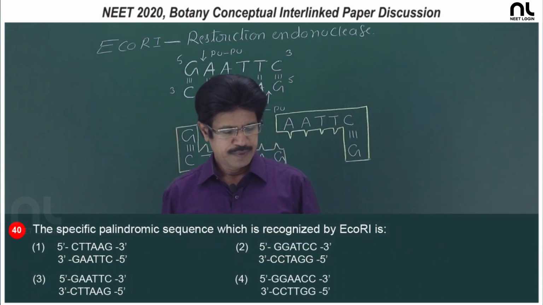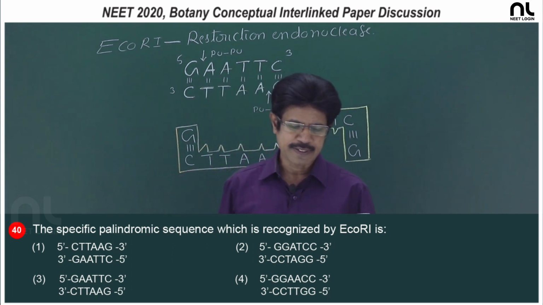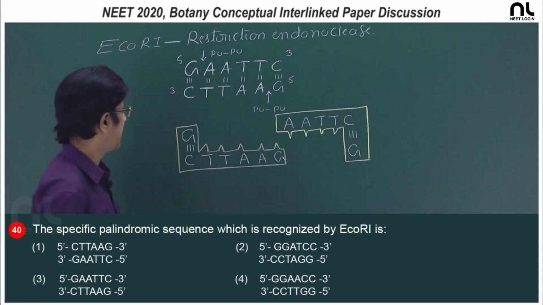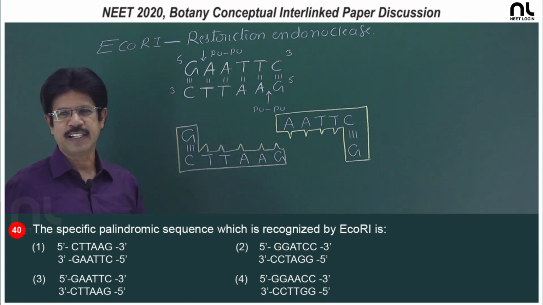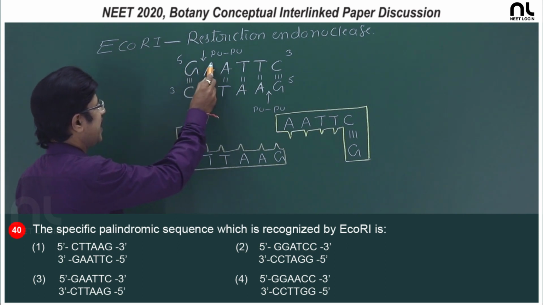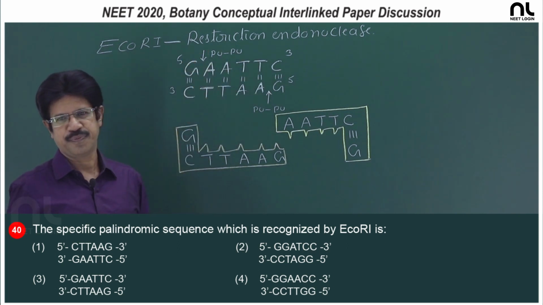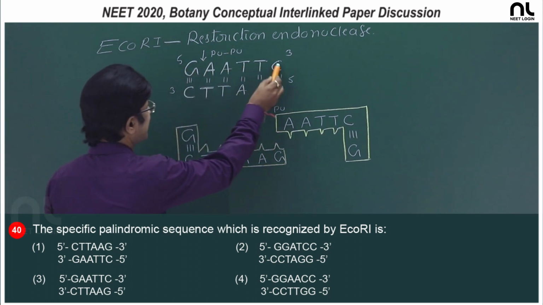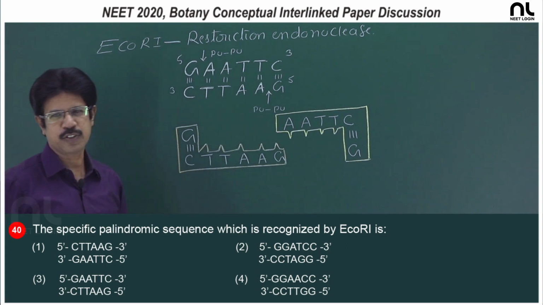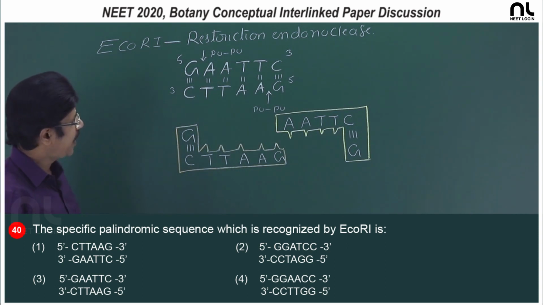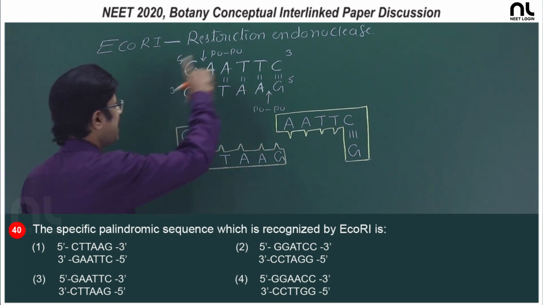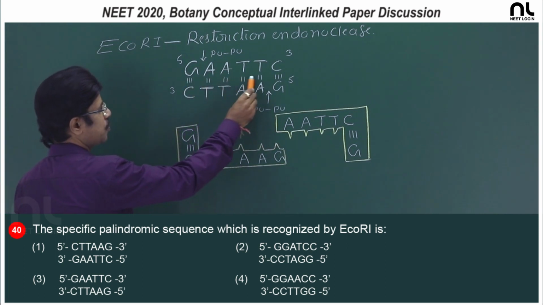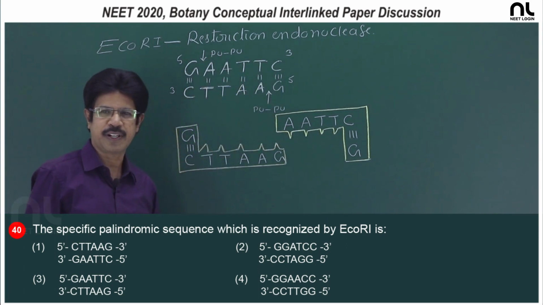Question number 40, the specific palindromic sequence which is recognized by EcoRI. EcoRI recognizes GAATTC and breaks between G and A in the 5' to 3' direction. So, the total number of base pairs is 1, 2, 3, 4, 5, 6 base pairs, that is 12 nitrogen bases, and the total number of hydrogen bonds present in this palindrome is 14. 3 plus 2 plus 2 plus 2 plus 2 plus 3, it is 14 hydrogen bonds.